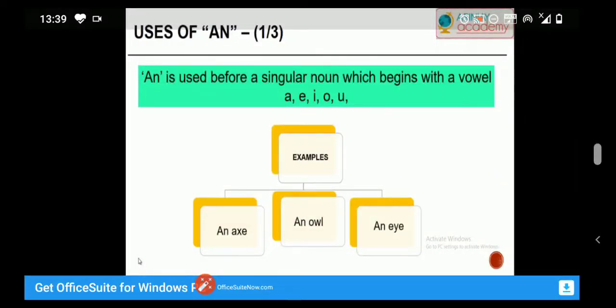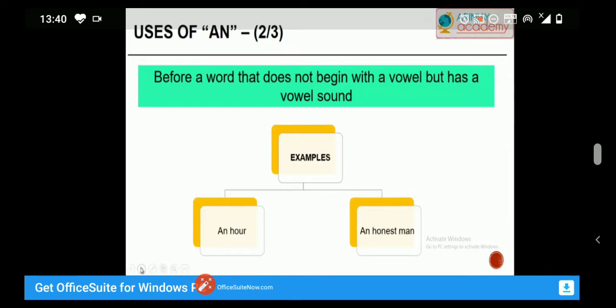Now, in this video lecture, we shall discuss the indefinite article an and the definite article the. First, an is used before a singular noun which begins with a vowel: a, e, i, o, u. For example, an axe, an owl, an eye.